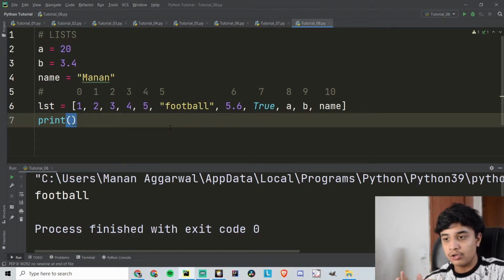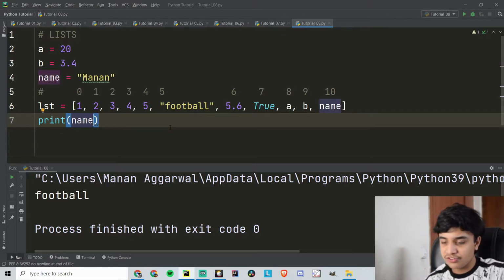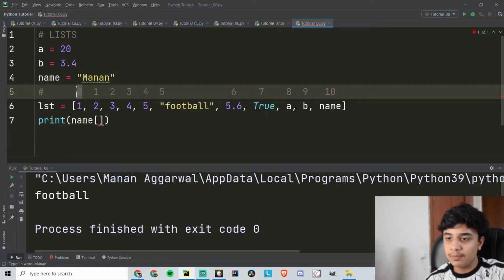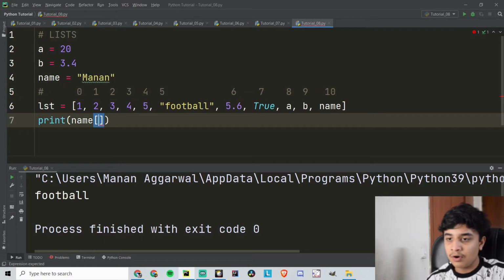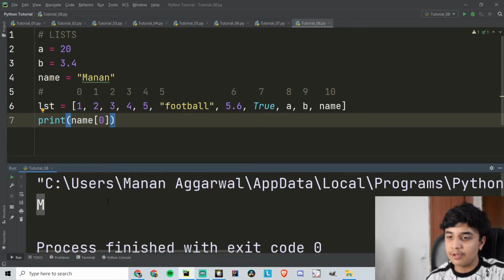So I wanted to introduce this slicing concept. Slicing is used in strings as well as lists. I have made a variable name. So what if I want to use the first element, and the first element is m. For m the index value would be 0. So in Python everything starts from 0 and then 1, 2, 3, 4, not 1, 2, 3, 4 as it is. So let's say I only want m. I can write 0 and then print it, so I will only get m. So this is string slicing. This can be used both for strings as well as lists.